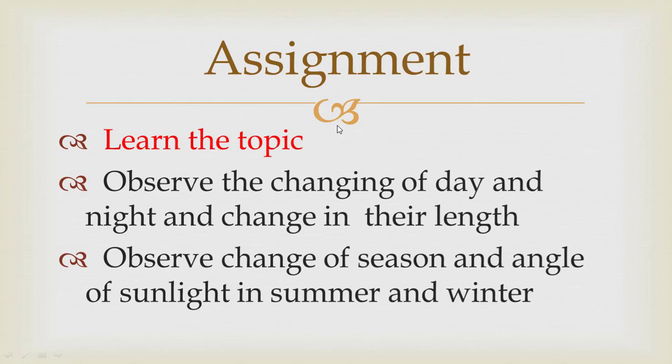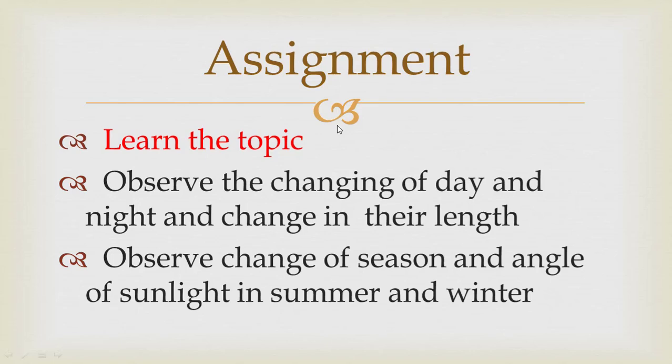So the assignment is that you should learn the topic, observe the changing of day and night and change in their length. Day and nights are changing on a daily basis, while the length of the day and nights changes on a season basis. Observe change of season and angle of sunlight in summer and winter.